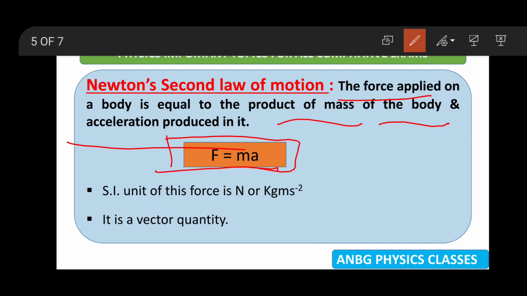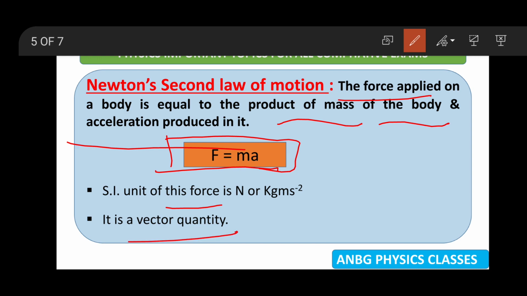Here F is the applied force, m is the mass of the object, and a is the acceleration gained by the object. The SI unit of force is Newton, also called kg meter per second square. It is a vector quantity because force has both magnitude and direction.